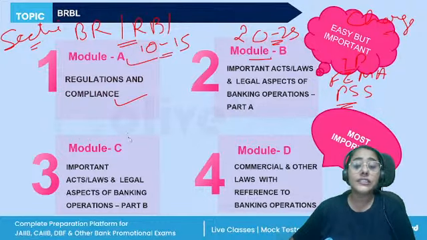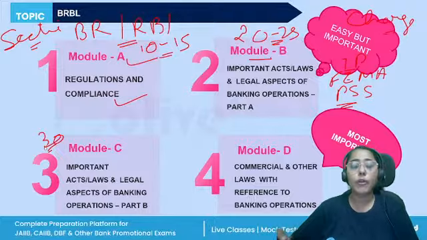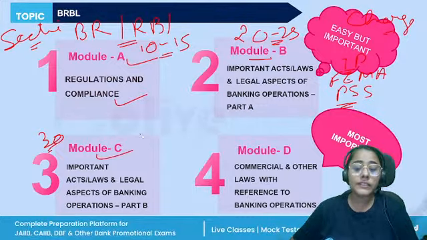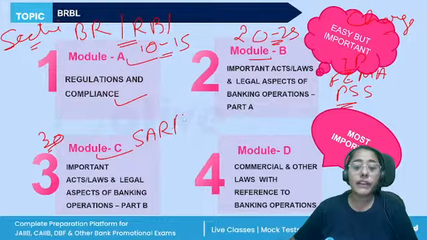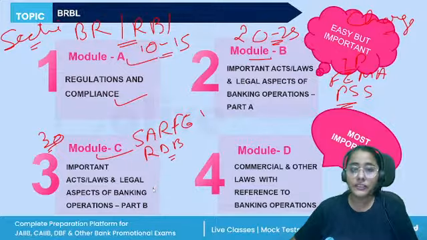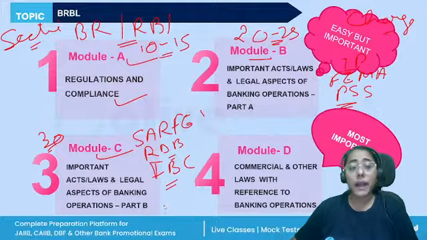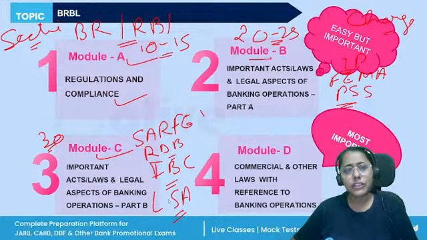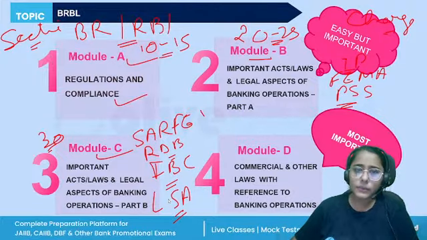Module C is extremely important. We can expect around 30 mark questions from our module C. All right, 30 to 35 mark questions from our module C. Right, so units, we have to study the SARFAESI Act, the Recovery of Debts Due to Banks and Financial Institutions Act, the IBC, Insolvency and Bankruptcy Code, the Legal Services Authorities Act, Consumer Protection Act is there, Bankers Books Evidence Act is there, the Limitation Act.